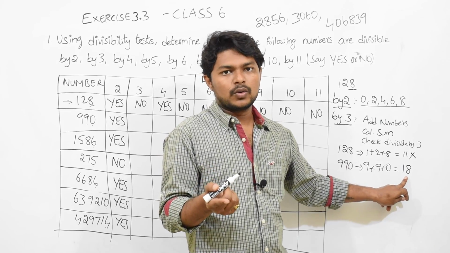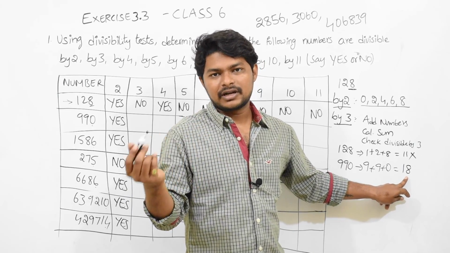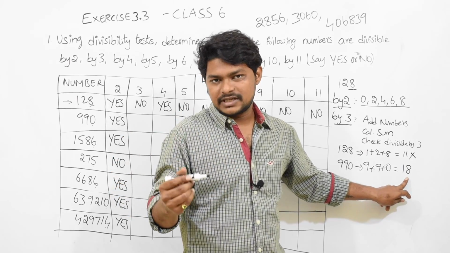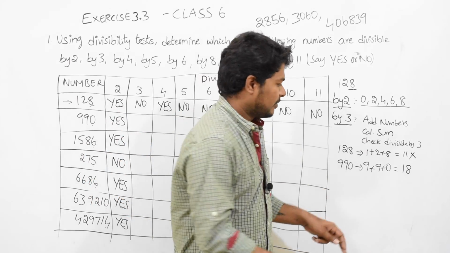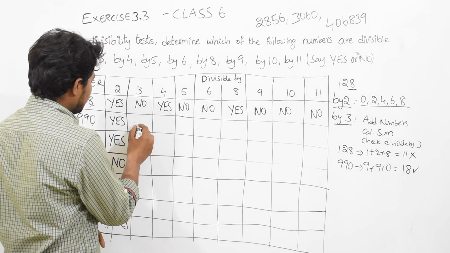Obviously yes. How? 3 into 1 equals 3, 3 into 2 equals 6, 3 into 3 equals 9, 3 into 4 equals 12, 3 into 5 equals 15, 3 into 6 equals 18. Means 18 is coming in the 3 table. So the answer will be yes.